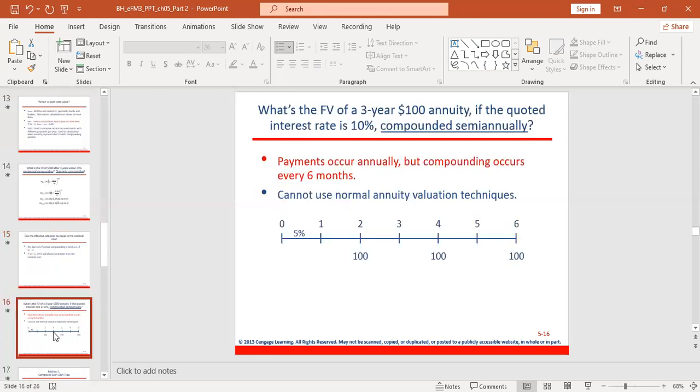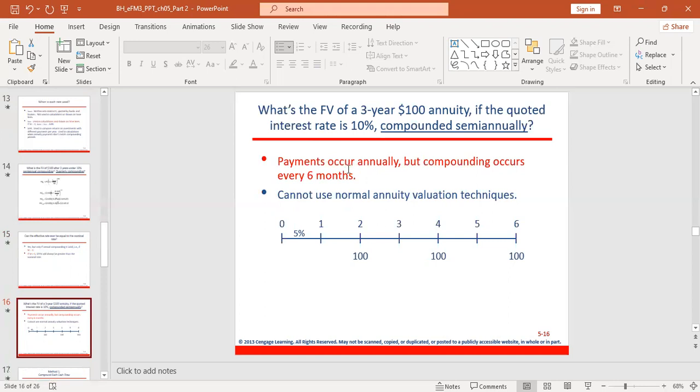Okay, let's look at this question. What is the future value of a 3-year $100 annuity if the quoted interest rate is 10% compounded semi-annually? So in this example now, compounding is done 2 times in a year.